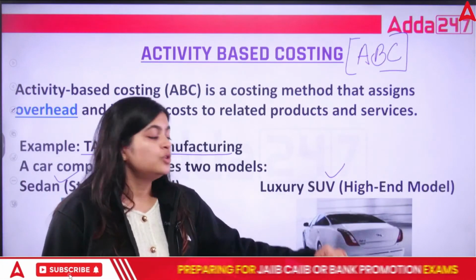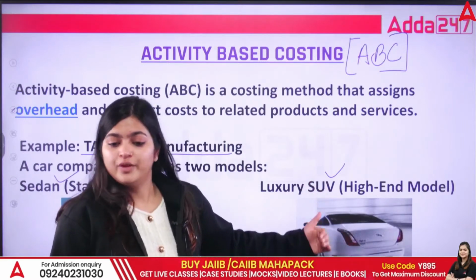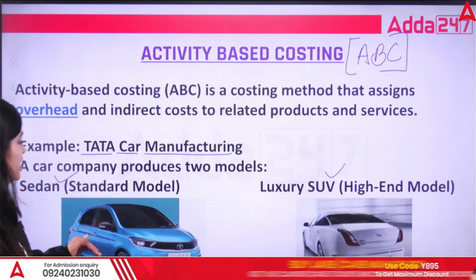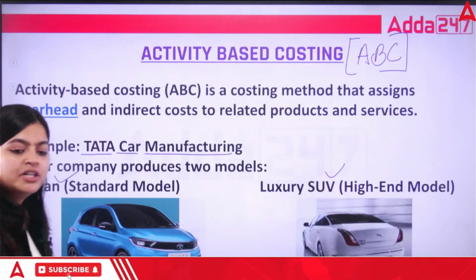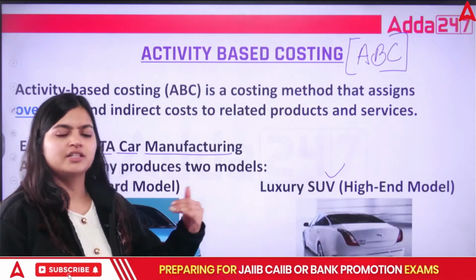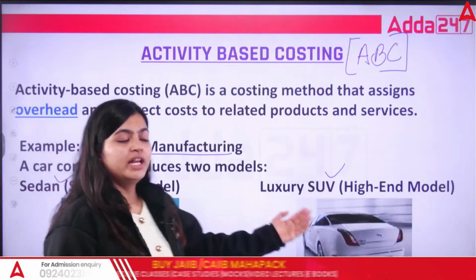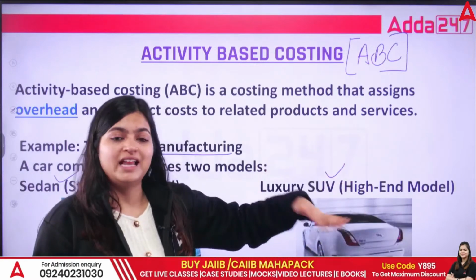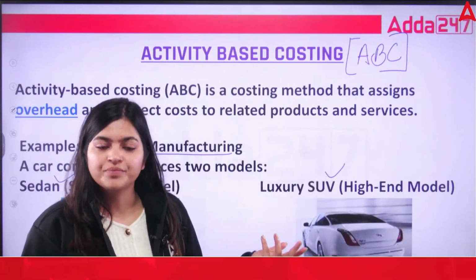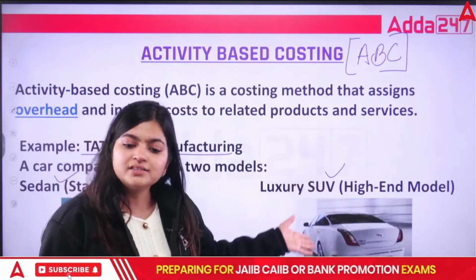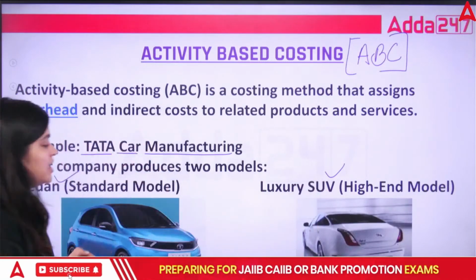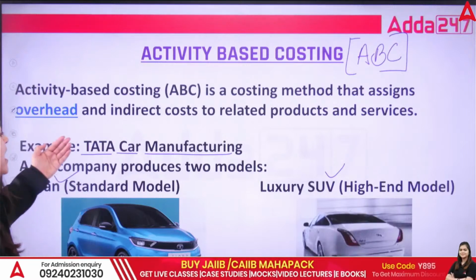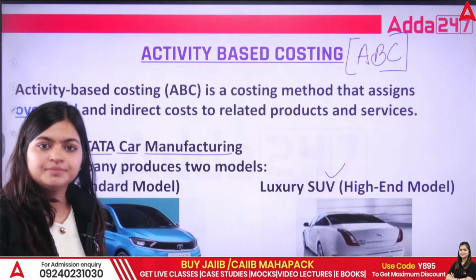Now the luxury model is very costly compared to the standard models. You can purchase a standard car for 10 lakhs, 15 lakhs, but for luxury cars you require 50 lakhs, 60 lakhs, 70 lakhs, 80 lakhs. So these are luxury and these are standard, or we can say very basic.